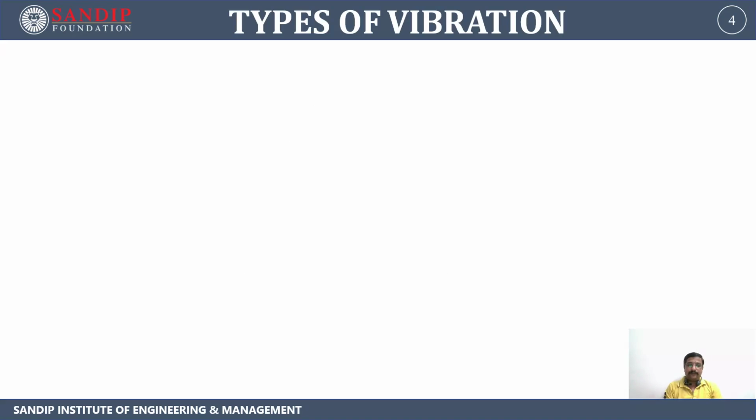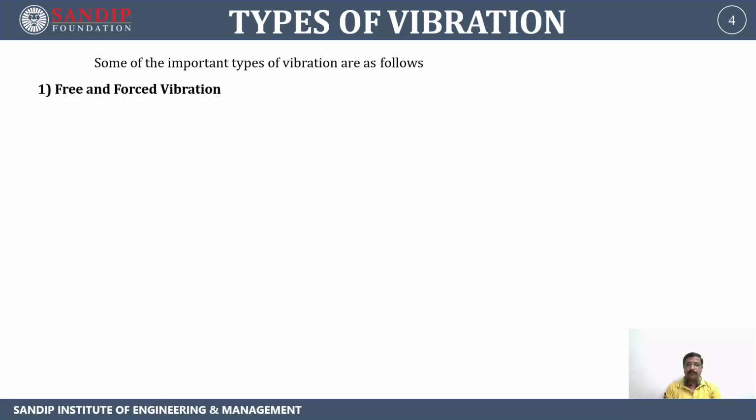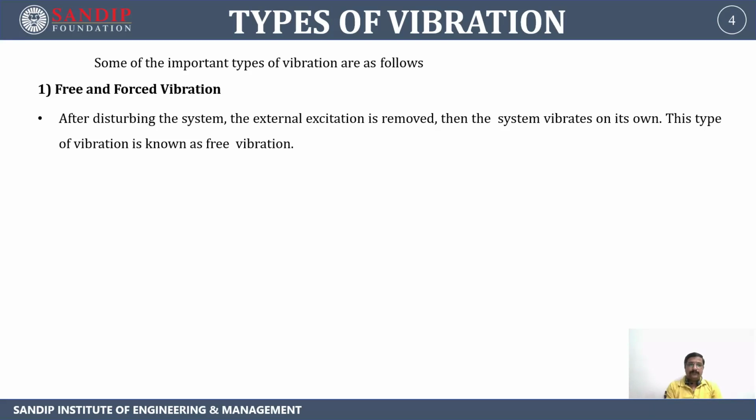So the first topic which we are going to discuss today is the types of vibration. Some of the important types of vibration that we are going to discuss today are as follows. The first one is free and forced vibration. After disturbing the system, the external excitation is removed. Then the system vibrates on its own. This type of vibration is known as free vibration.